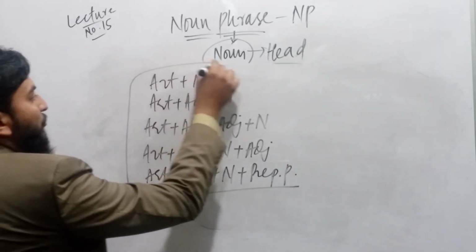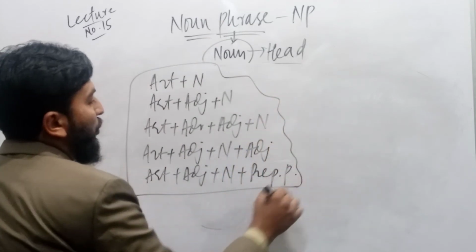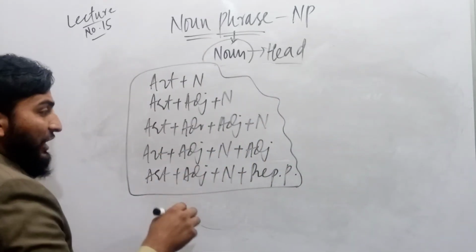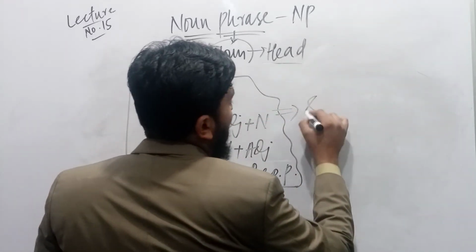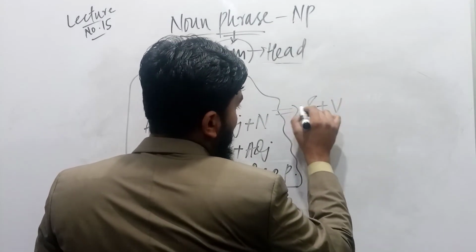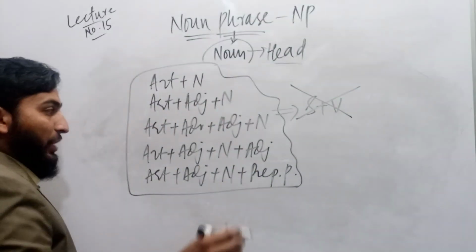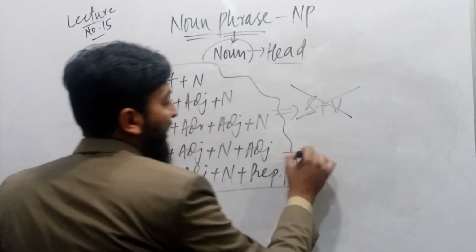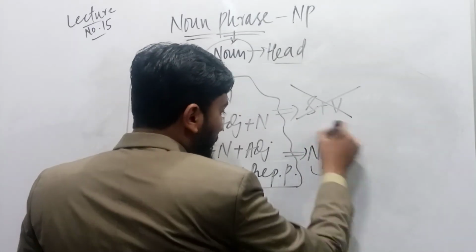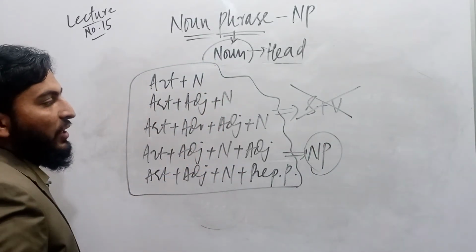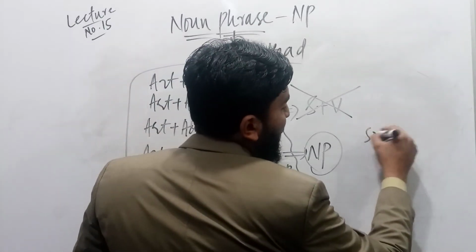These are some structures that we use in a noun phrase, but in all these phrases we do not find out whether there is subject or verb structure. There is no subject plus verb structure. It means it's a noun phrase, and with a noun phrase we commonly ask one question: so what?